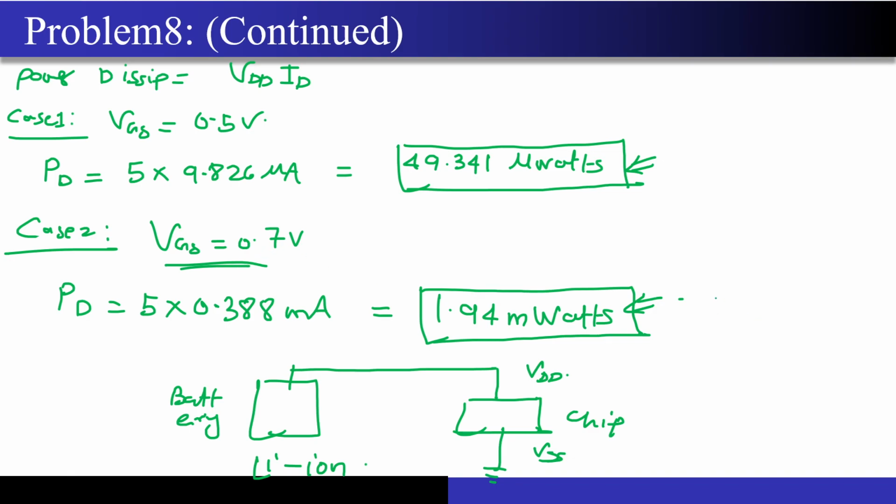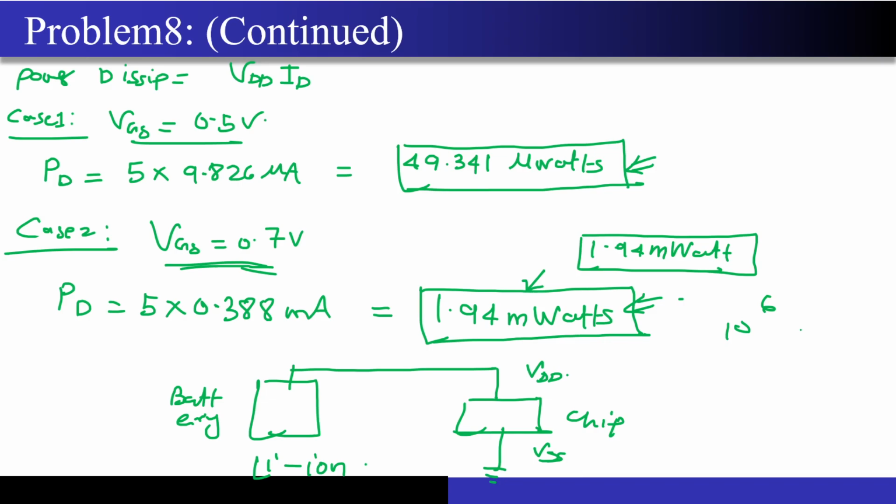If the VGS of these transistors have not been turned off well, if those VGS remain like 0.5 or 0.7, you can see that even when your chip sits idle, it is consuming around 1.94 milliwatt of power all the time. I just took an example of 10 to the power 6 transistors in this question. If you look at the latest Apple processor, maybe A14 or A13 or something like that, it will easily have more than 11 billion transistors.